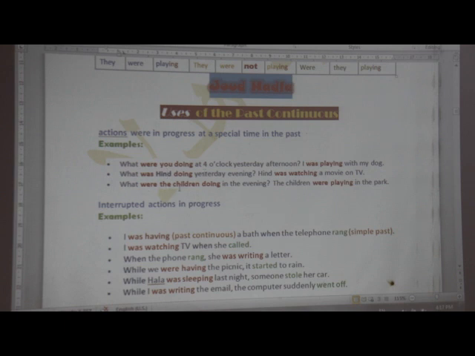Now, what were the children? Here is a plural noun, so we use were. What were the children doing? Don't forget to add ing. What were the children doing in the evening? The children were playing in the park.